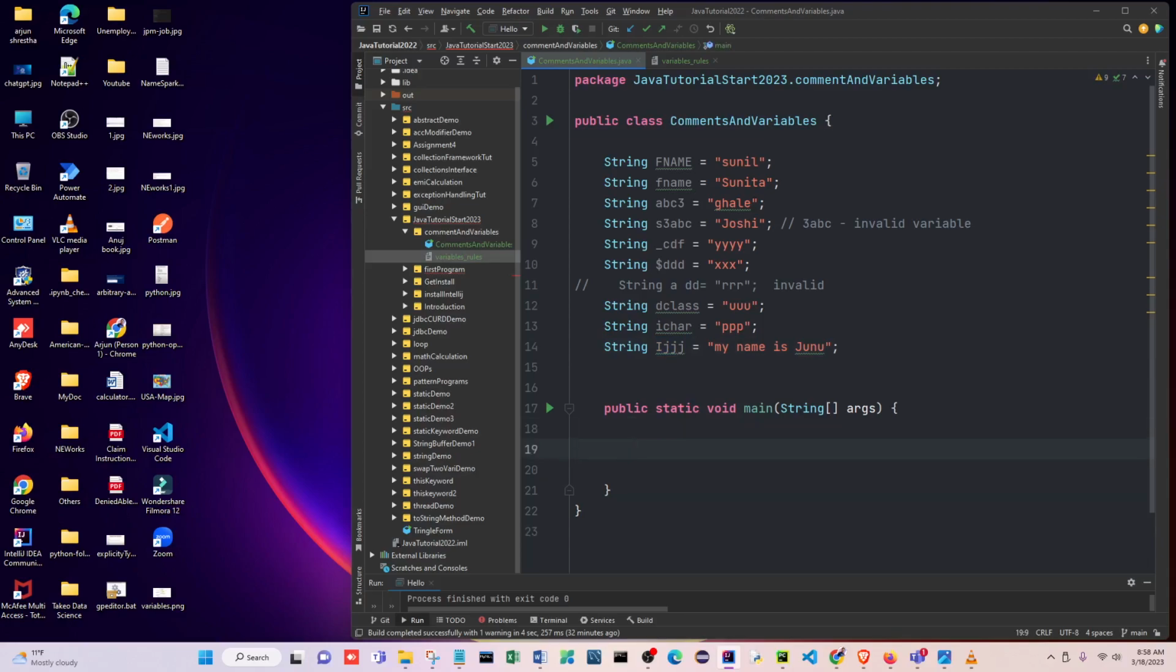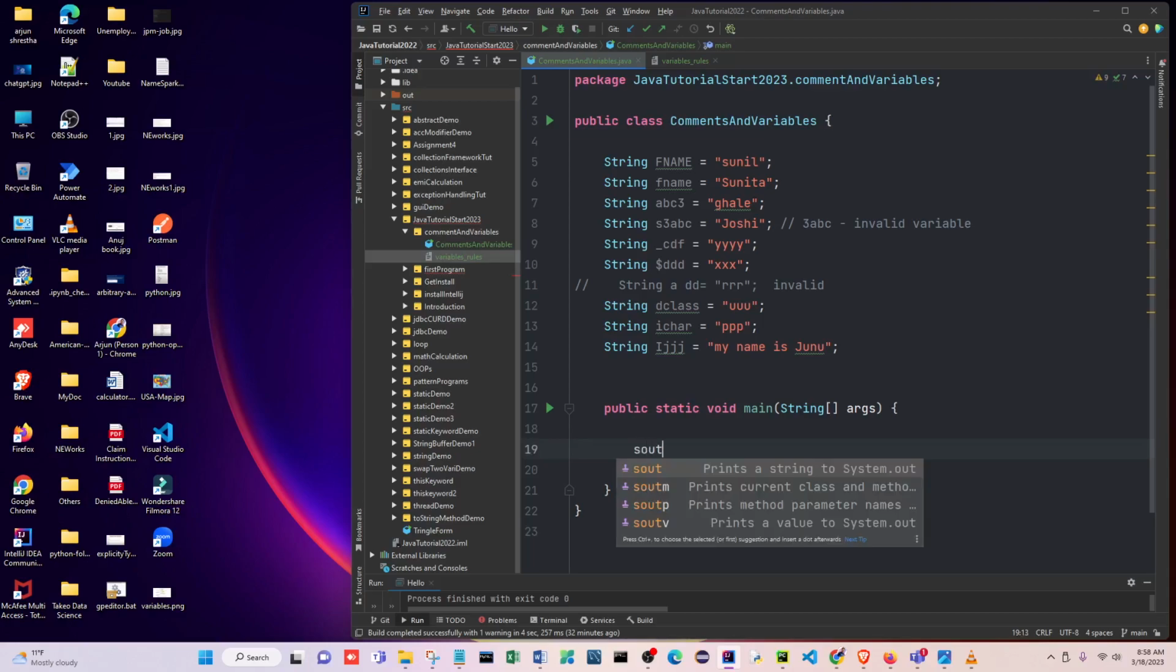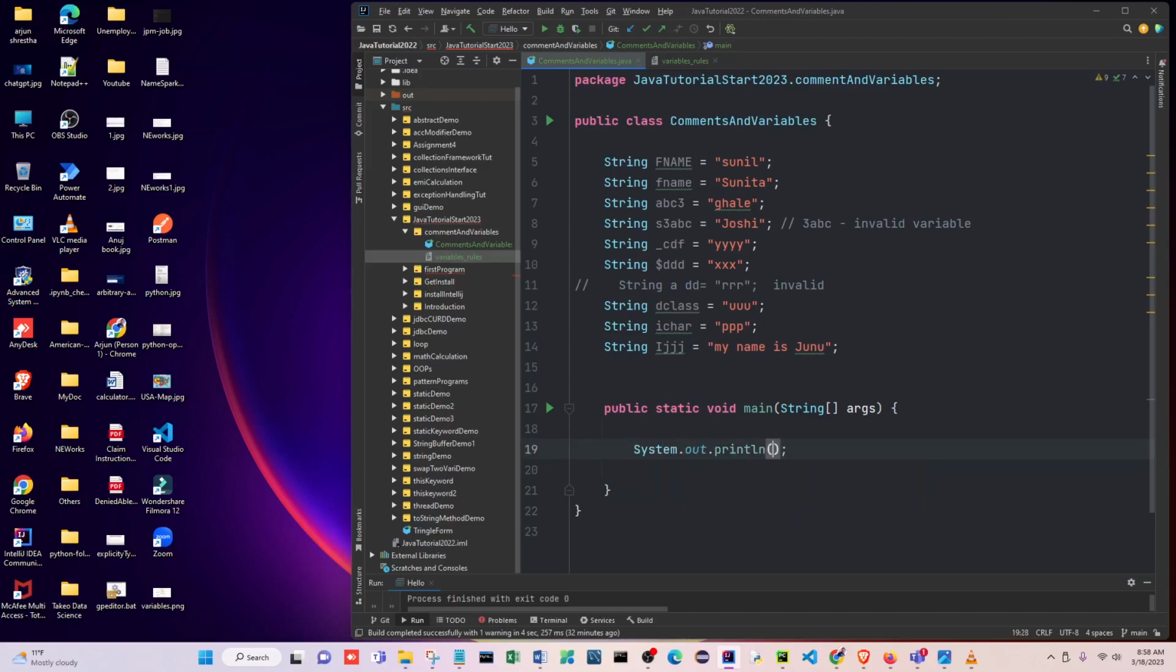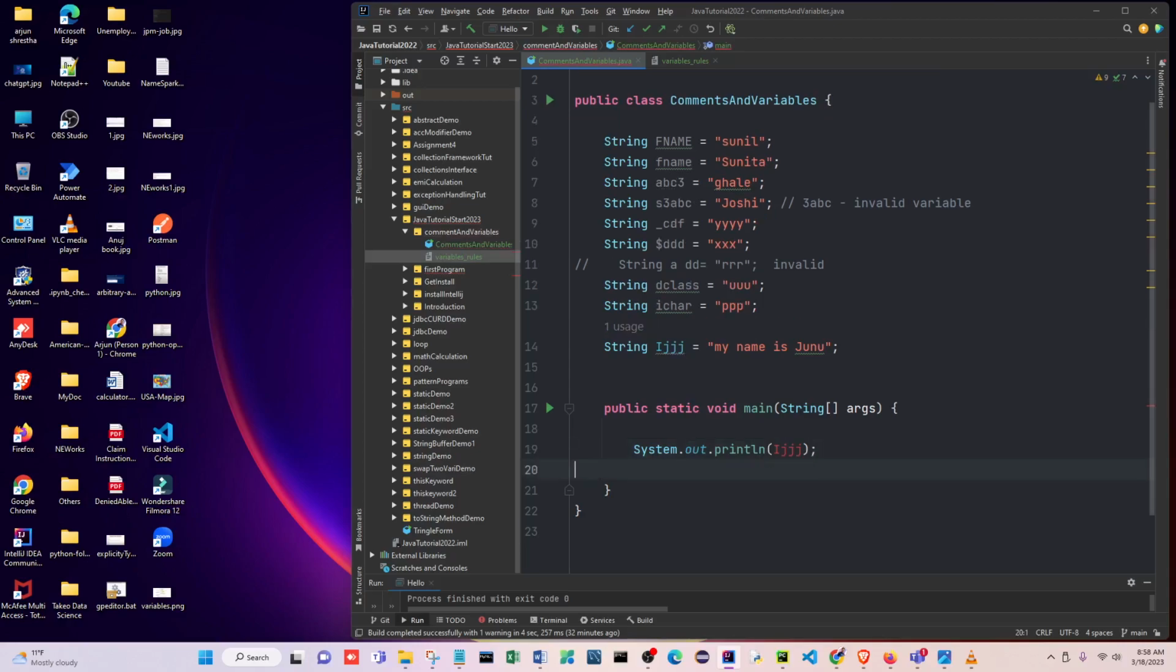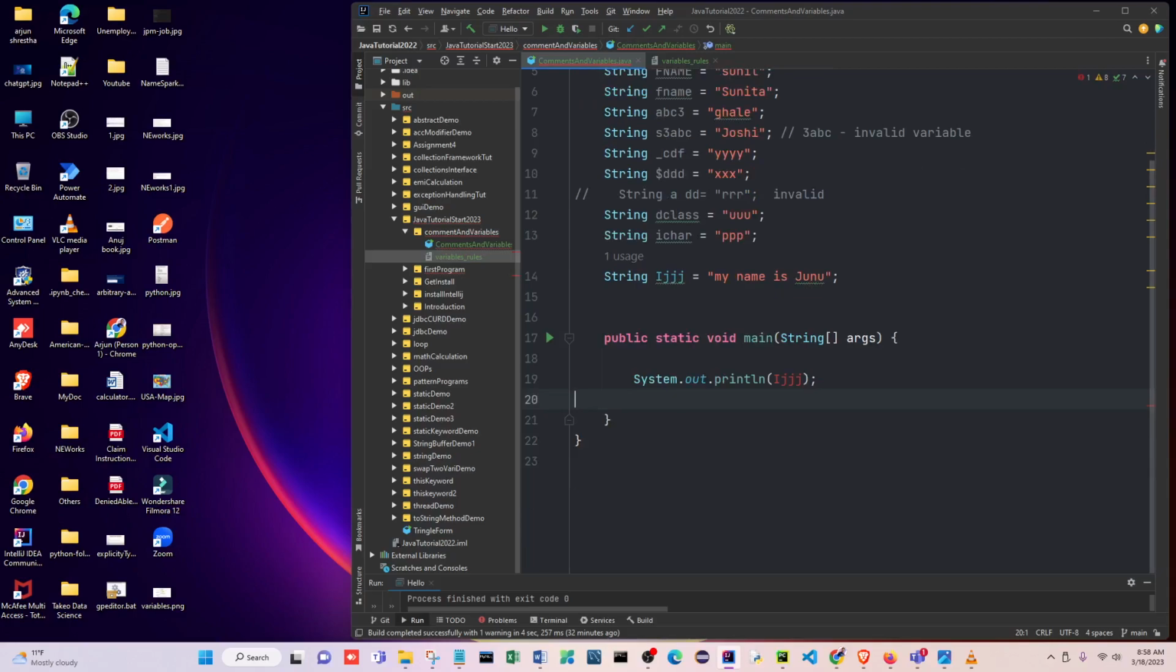So what I do here is print: System.out.println, and I put J. See here, it gives a little bit of a problem, right? So make it static. What static is I will tell you later, but right now I just make this one static. Here I just want to show you whether this one prints or not.